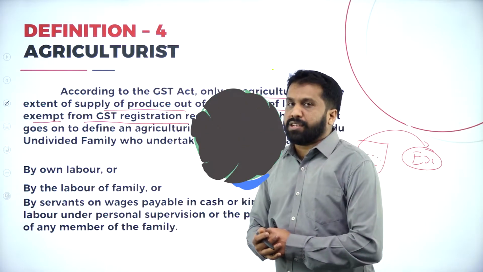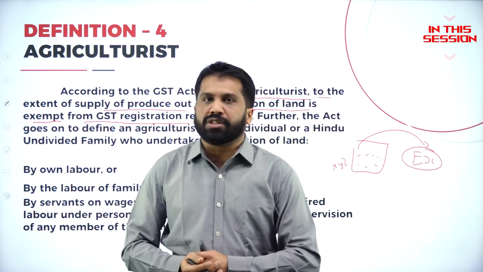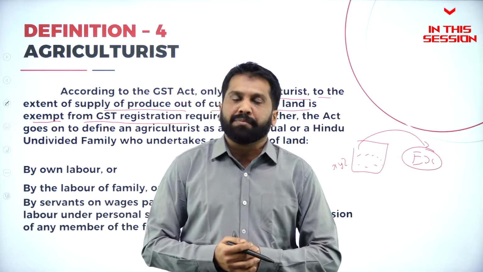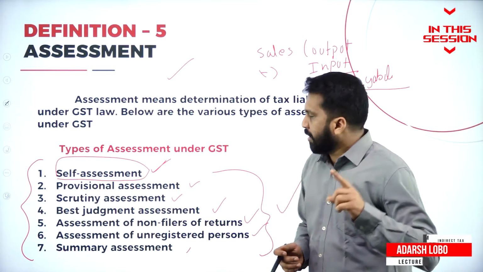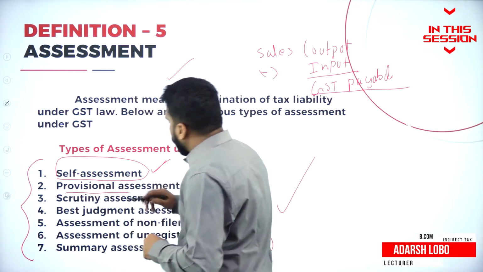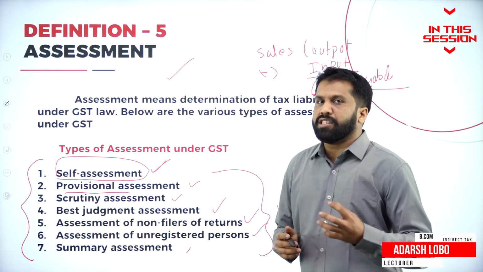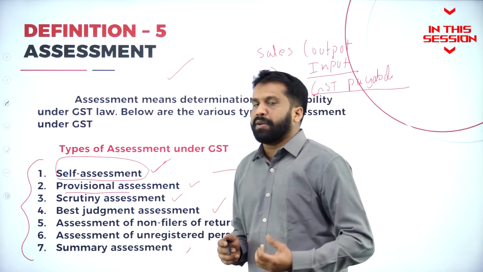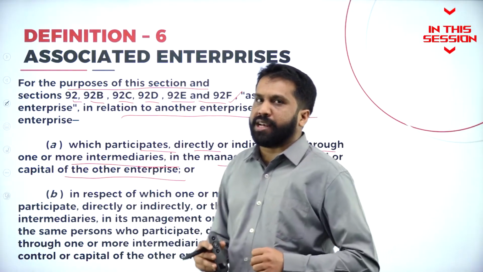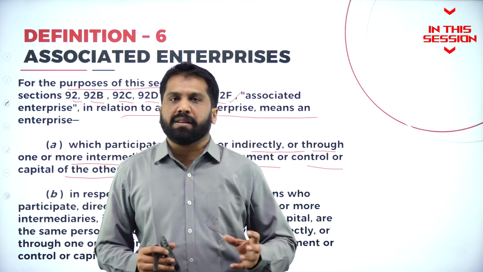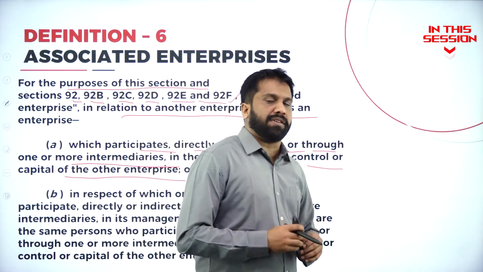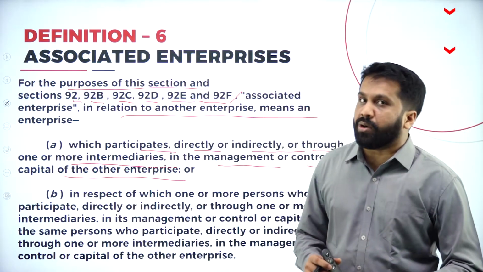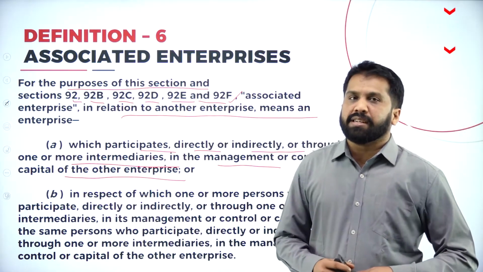The agriculturists need not even register for GST. Why? Because they are exempt from taxation. If you are not sure of your sales and purchases, you can go for provisional assessment. What is provisional assessment? An approximate amount. More than one associated person will also invest capital and participate in the activities of the business. So those are called associated enterprises.